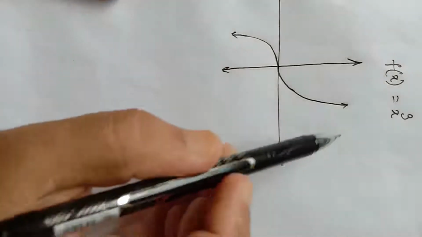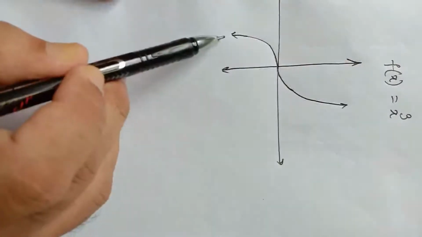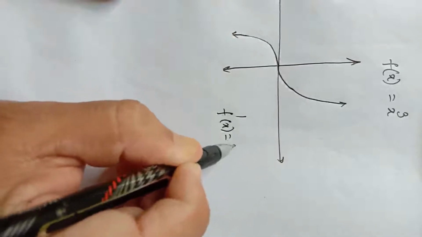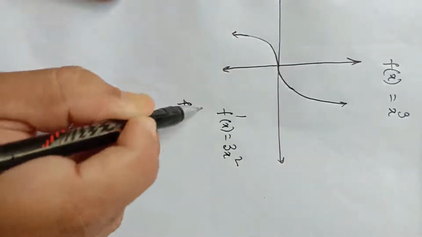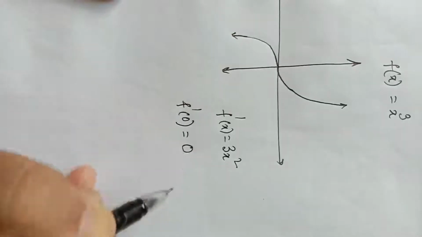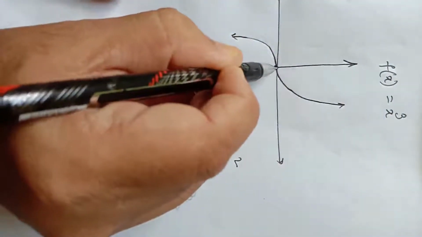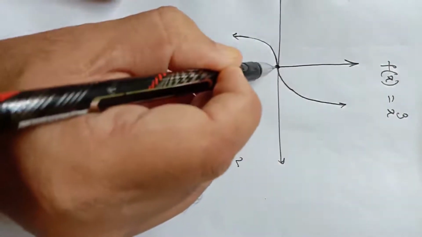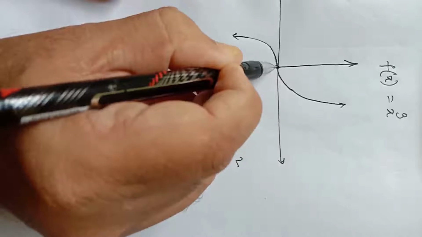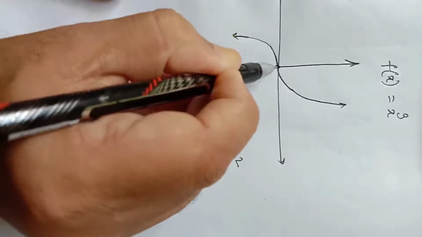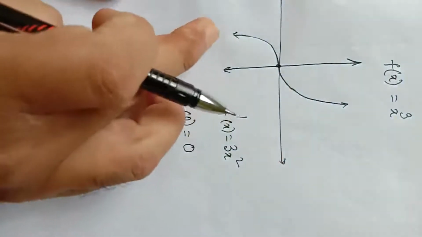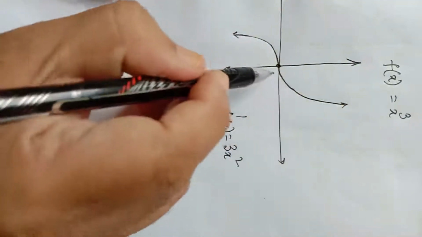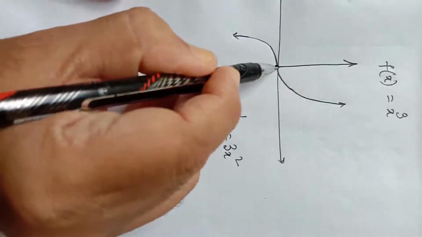Let us consider the graph of fx equal to x cube. This is the graph of fx equal to x cube. The value of f dash x is 3x square, and at x equal to 0, the value of derivative is also 0. Although f dash x is 0 at x equal to 0, the function has neither maxima nor minima, because you can see this is not the point of maxima, maxima is somewhere else, minimum is somewhere else. So this is not the point of maxima nor the point of minima.